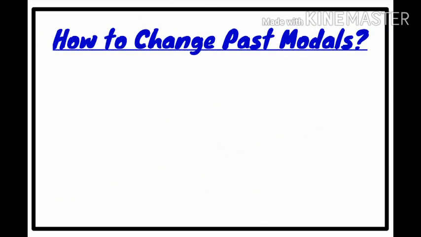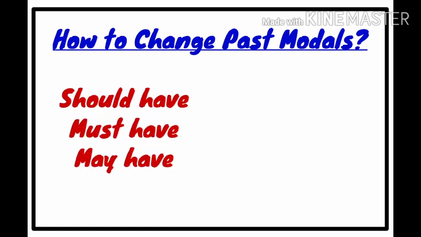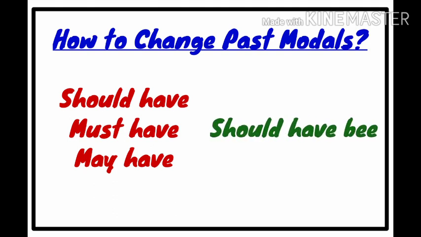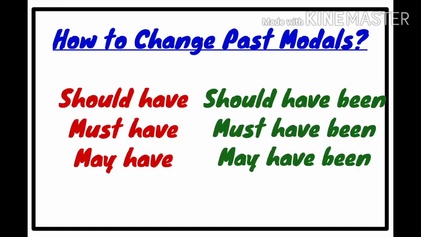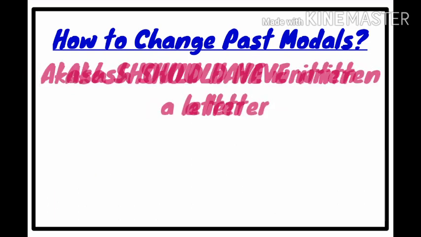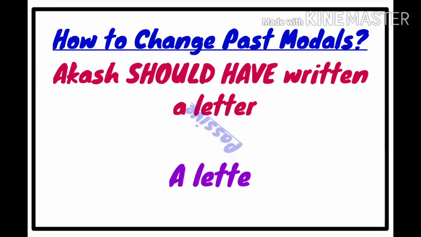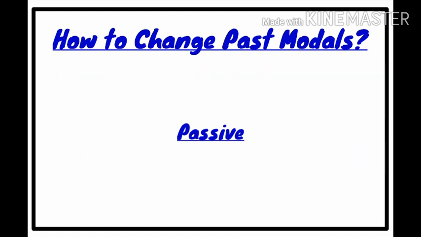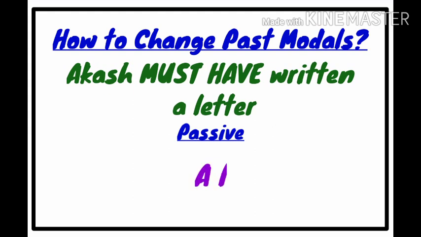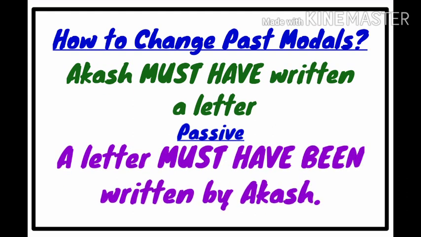And next one, past modals. Past modals means should have, must have, may have. So these are changed to passive by using been. For example, should have changes to should have been, must have changes to must have been, may have changes to may have been. For example, Akash should have written a letter. A letter should have been written by Akash. Akash must have written a letter. A letter must have been written by Akash.